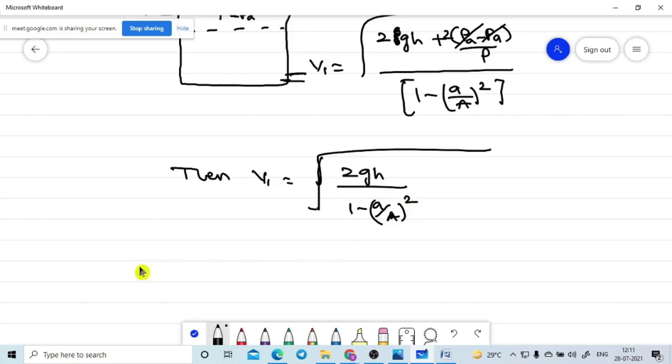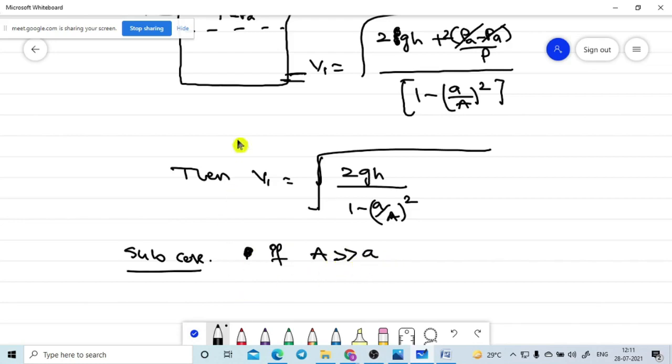Again I am applying it in the subcase. Already we took the open container, and also in the subcase I am taking A much larger than small a.